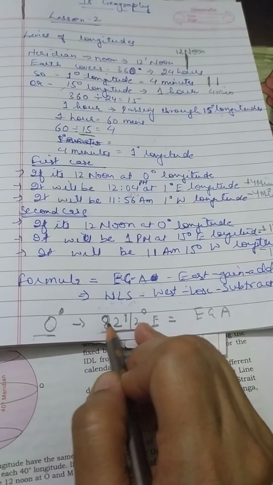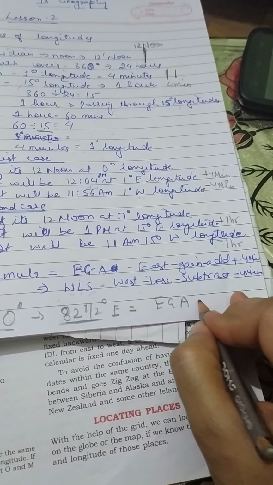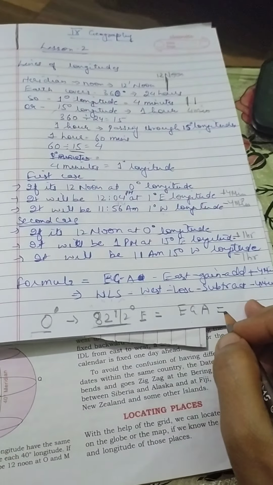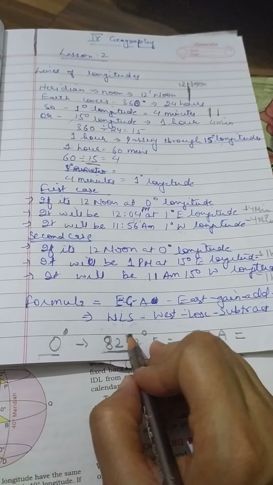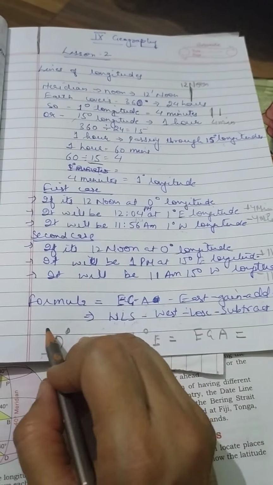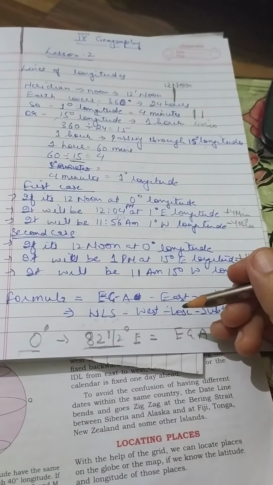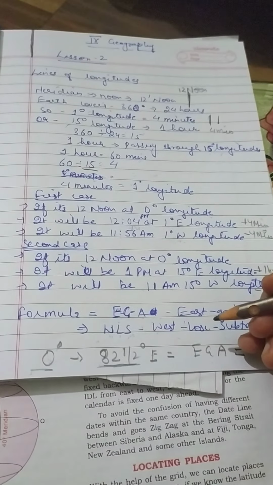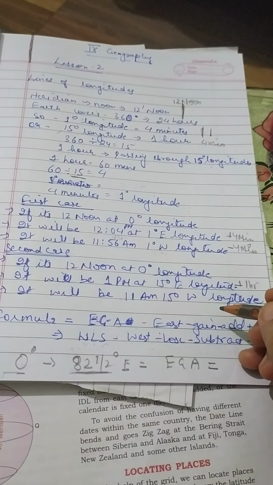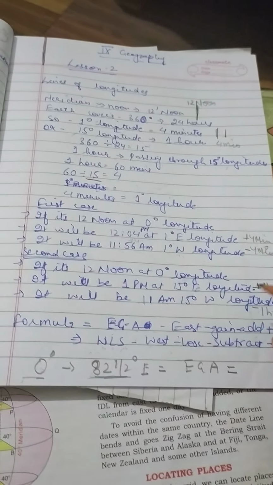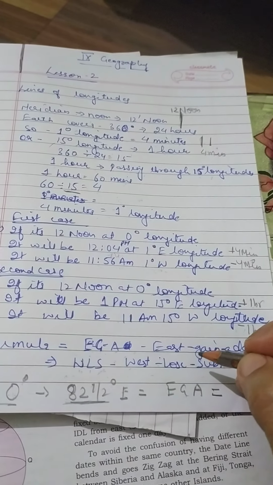So calculate how many minutes there will be for 82 degree longitudes, then calculate the time and let me know. I hope you can easily do it. You may know the difference between GMT, Greenwich Mean Time, and IST, Indian Standard Time, but you should still try to calculate it yourself. This is just an activity, so don't just Google it, don't just guess, and don't turn the pages of the book. Try to calculate it yourself. It's an interesting activity which will help you in finding the time of different places.